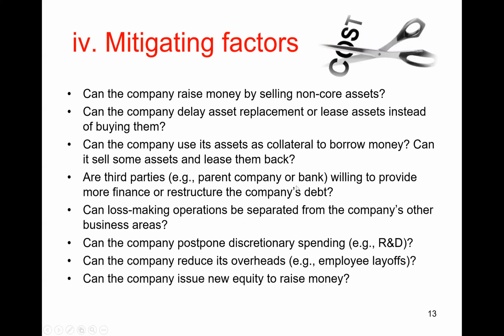Then on the other hand, we have what are called mitigating factors. So these are factors indicating that the company is more likely to survive, less likely to go bankrupt. Okay, so for all of these questions listed here, basically all these questions are getting at the same thing, right? Can the company delay bankruptcy? Can it try to avoid bankruptcy by raising cash, right? Or by reducing its costs? Okay, so first one here, these are a list of questions you ask yourself as an auditor.